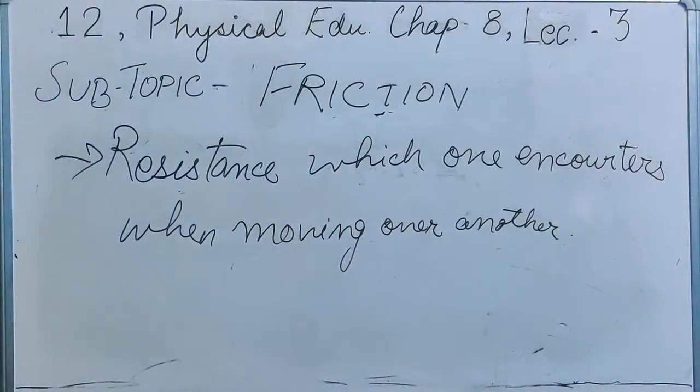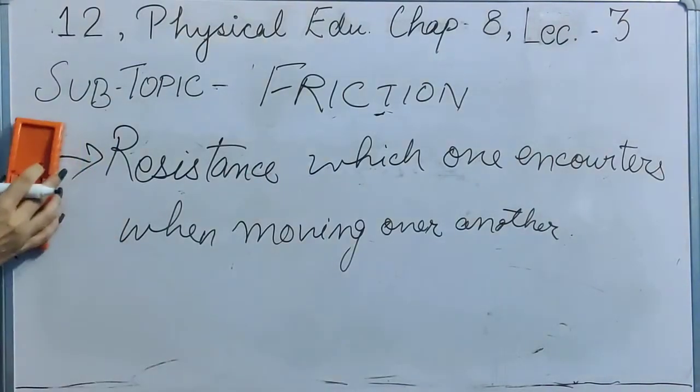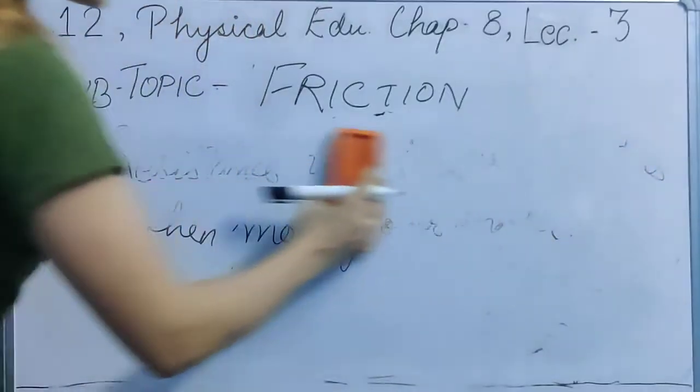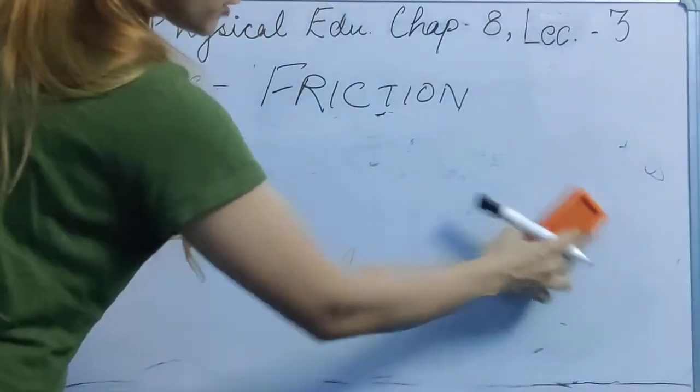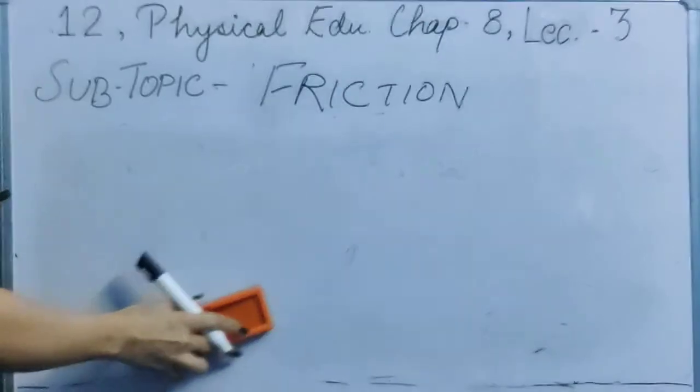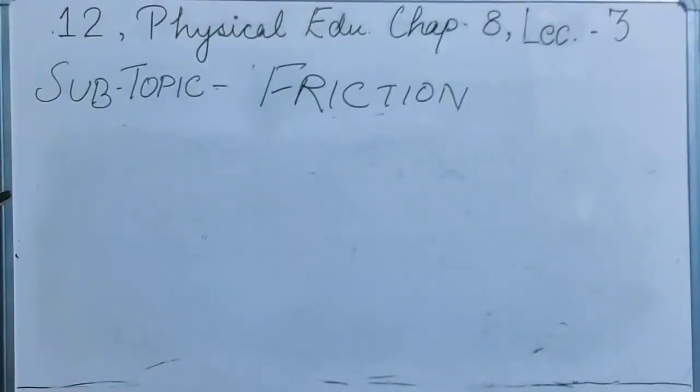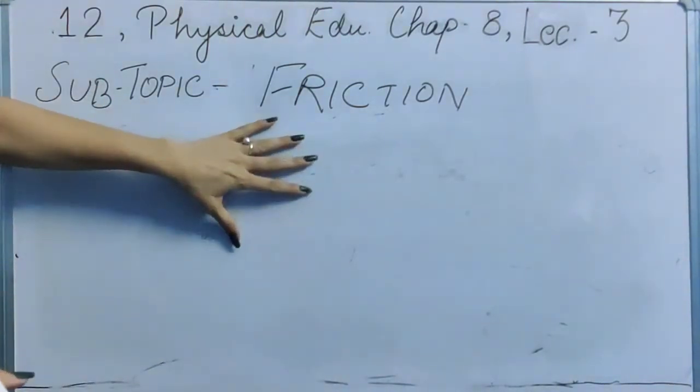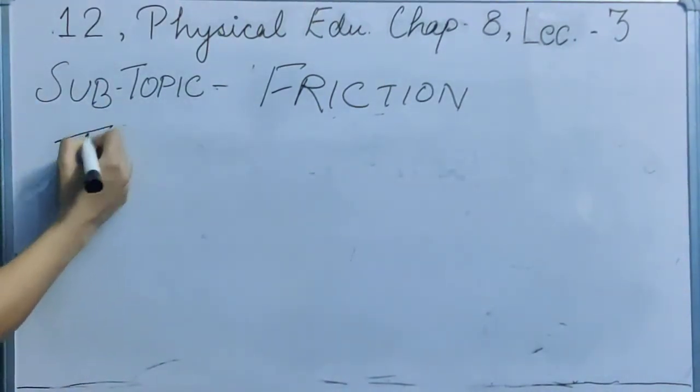Now we are going to move towards the types of friction. Friction is used in games and sports every time. Whether you talk about a football player, a cricket player, or athletics, or any game, friction is there every time. Before that, we are going to do the types of friction.